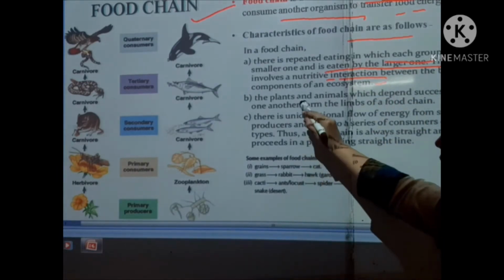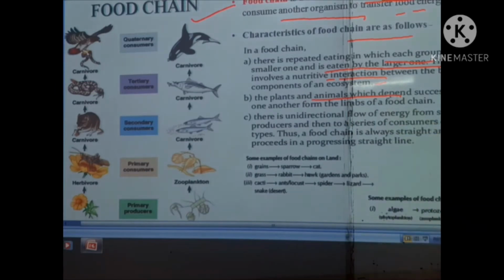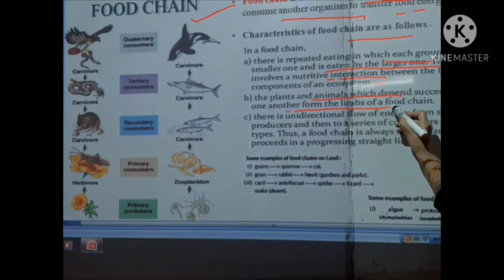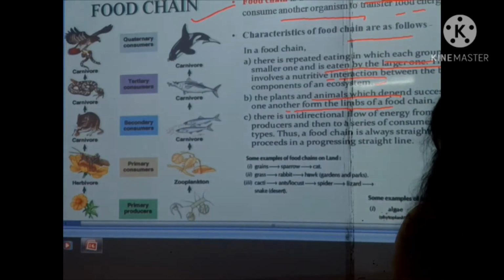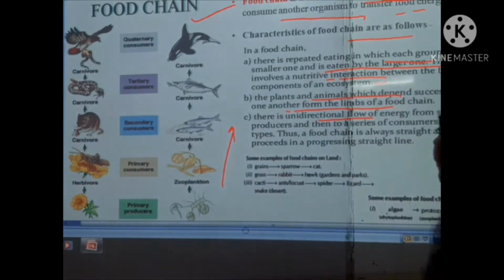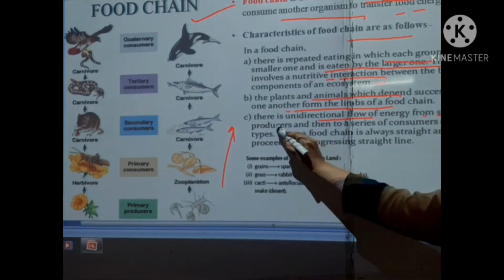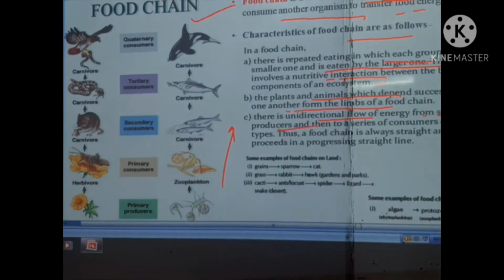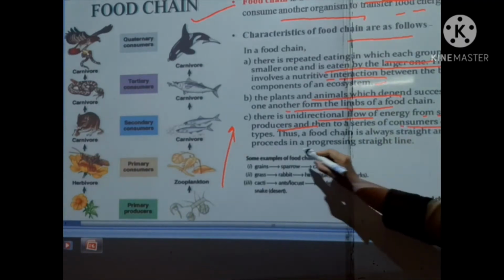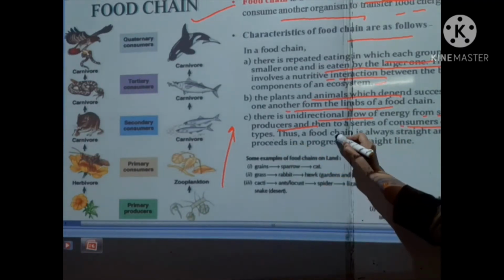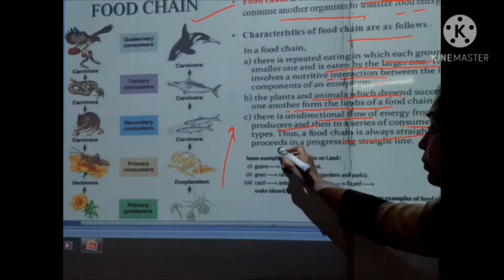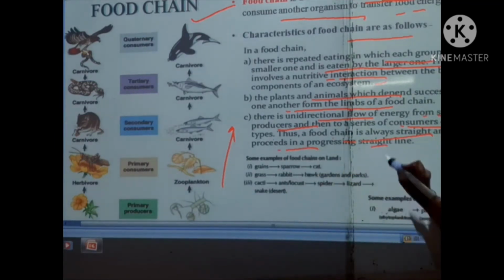Fine, and the plants and animals which depend successively on one another form the links of a food chain. Students, there is a unidirectional flow of energy from the sun to the producer and then to a series of consumers of various types. So the food chain is always straight and proceeds in a progressive straight line.